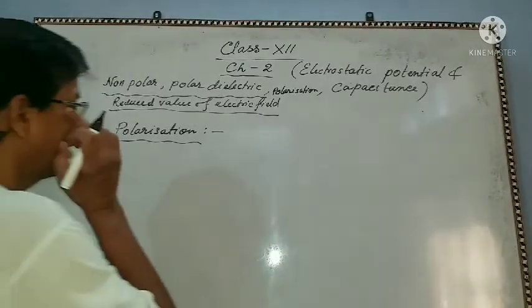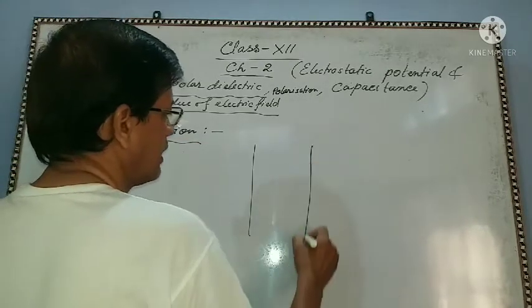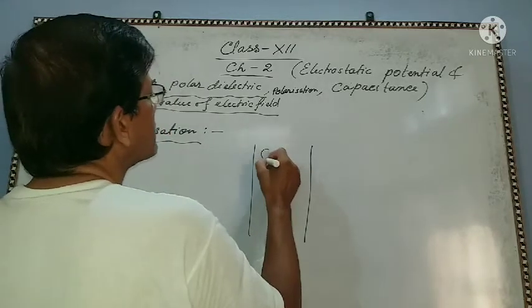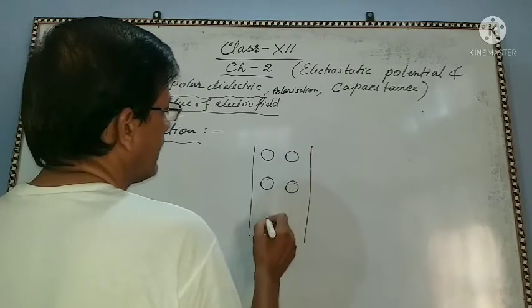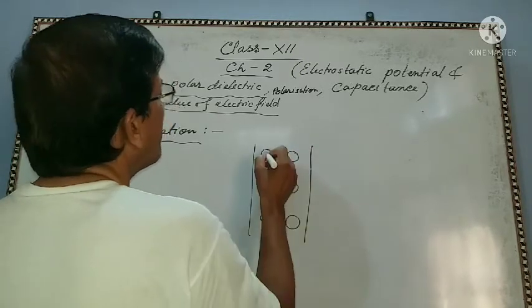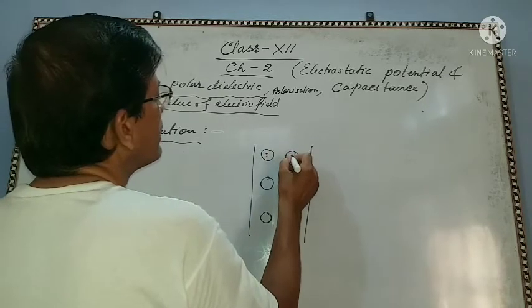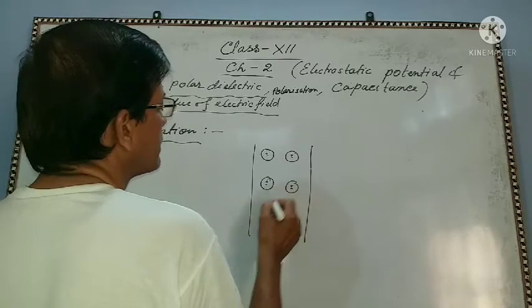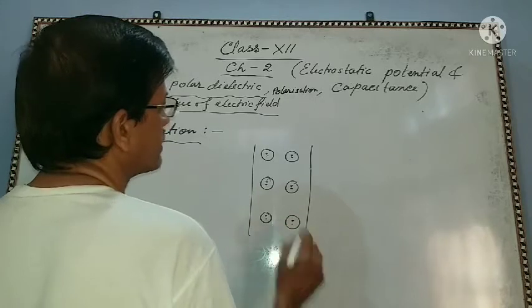Suppose this is a dielectric, and its atoms are like this way. Plus minus, plus minus, plus minus.